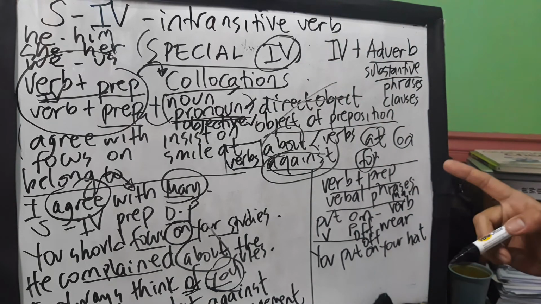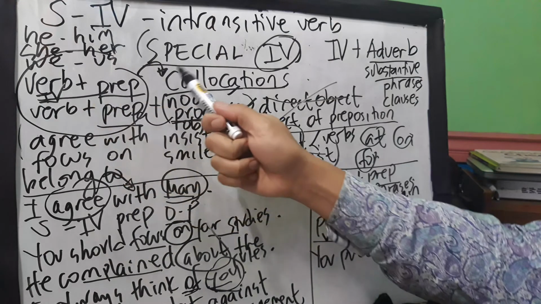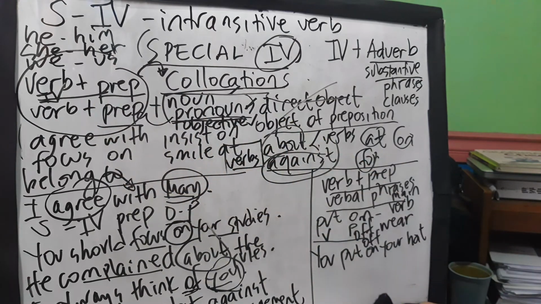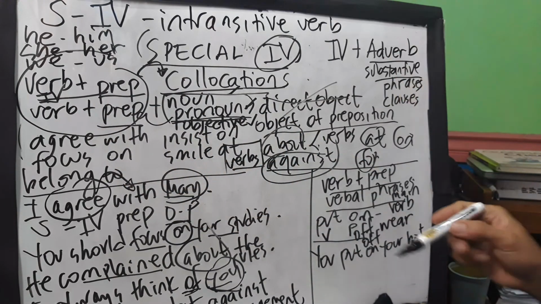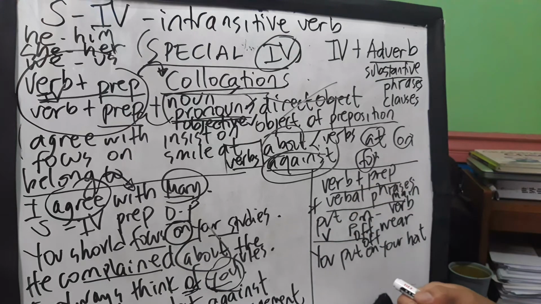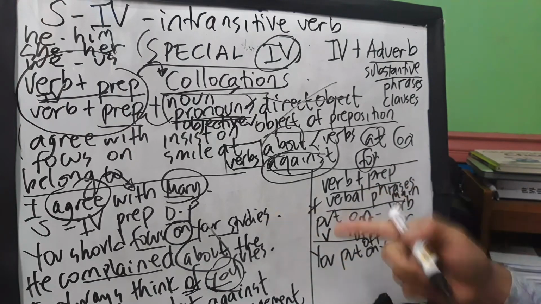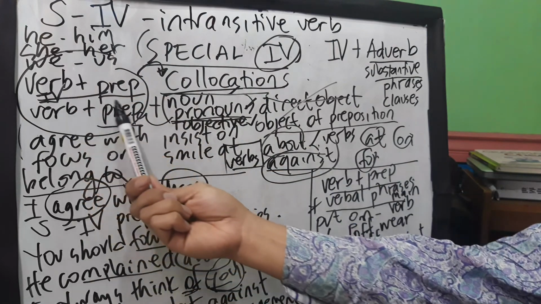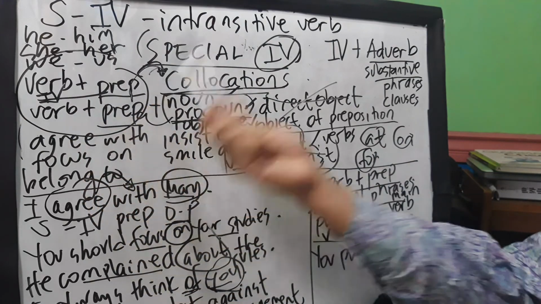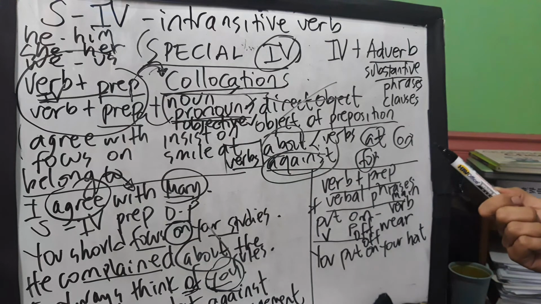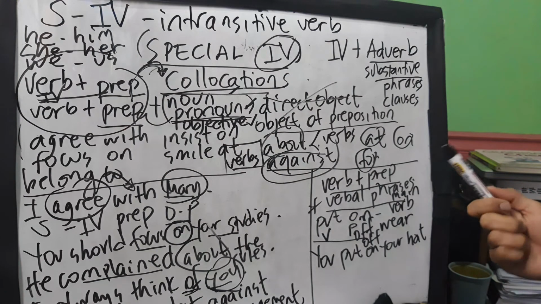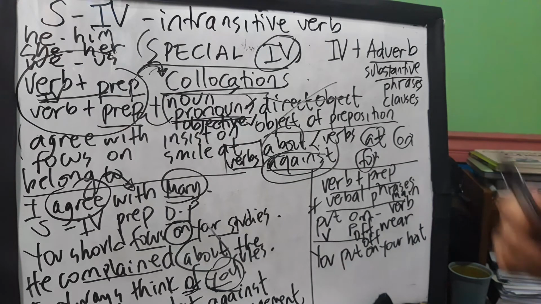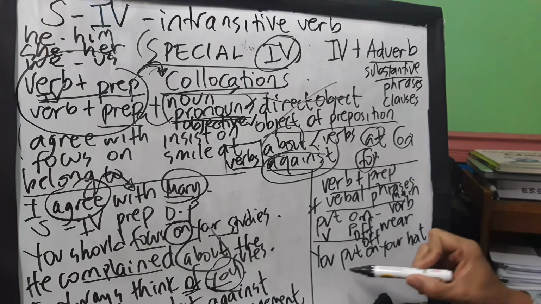So don't be confused. If it's a verb plus preposition, is it always a collocation, teacher? No. Consider that it is also used as a verbal phrase. Again, if you have encountered a verb plus preposition, identify whether it is a collocation or a verb phrase. Again, a verb phrase functions as a main verb.